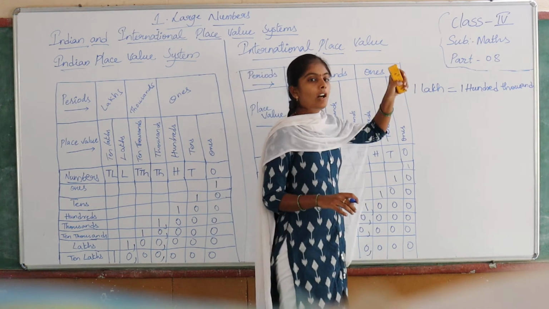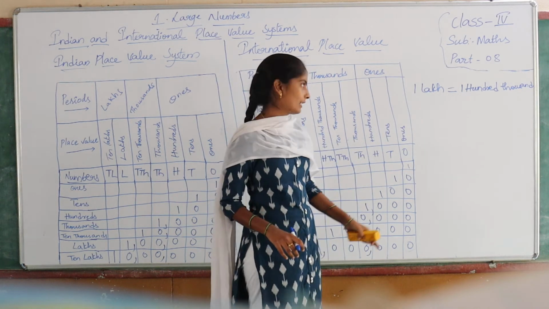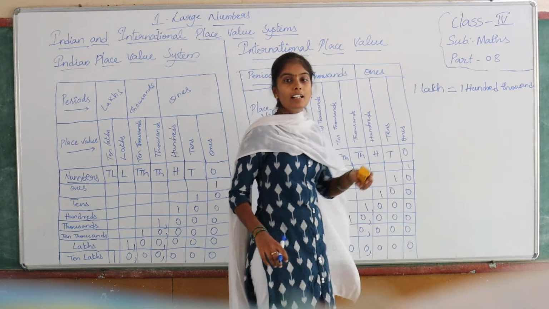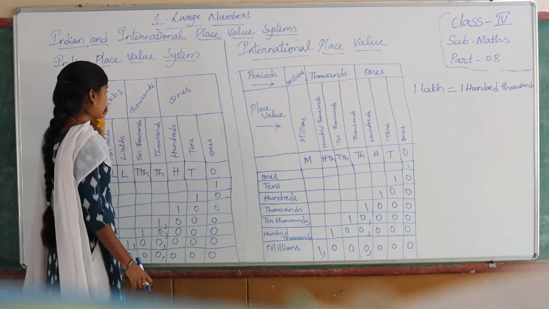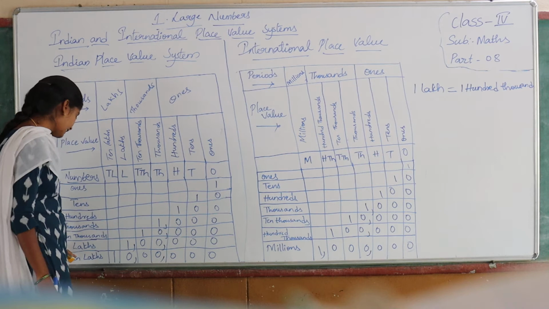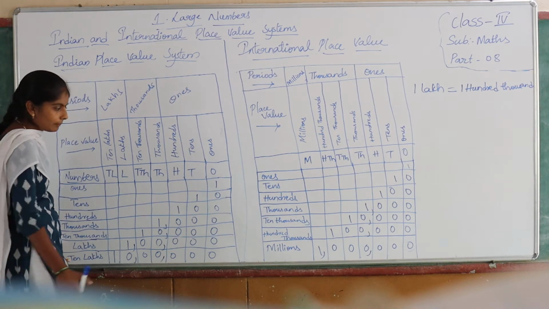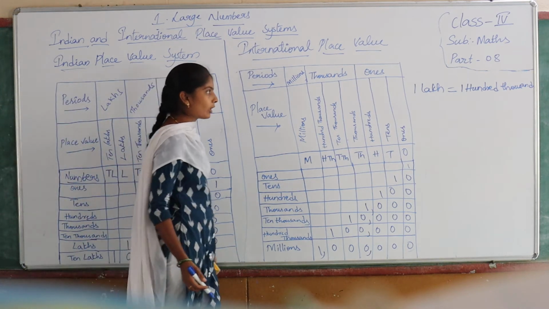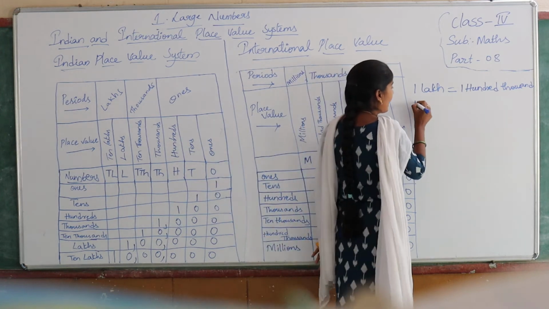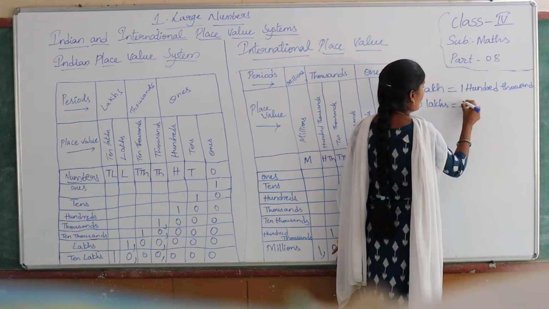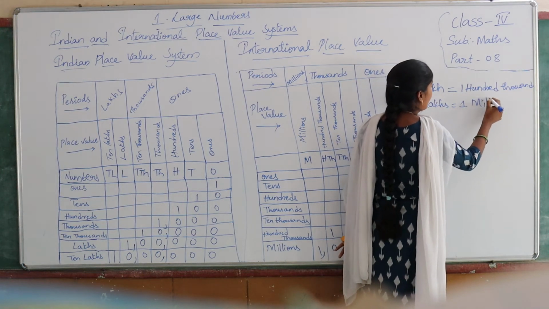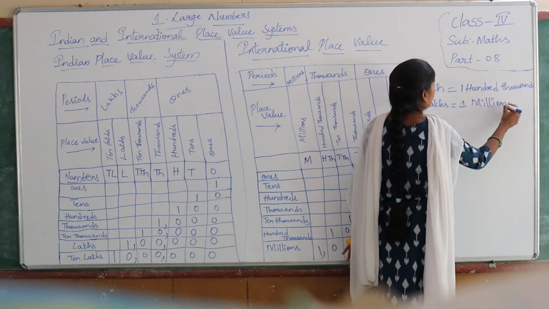So both are the same, but the places are different in both the systems. The first one is according to our Indian place value system. This is according to our international place value system. Next, compare this. After lakhs, what is there here children? 10 lakhs. But what is there here? Millions. What does it mean? 10 lakhs is equal to 1 million in the international system.